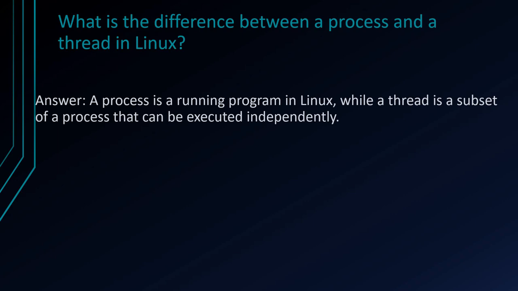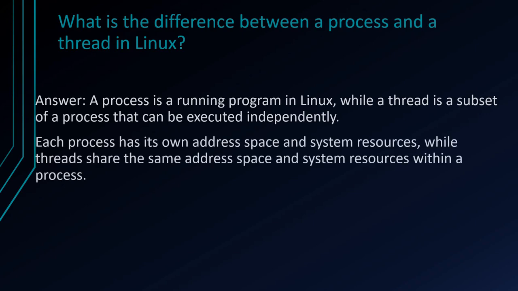What's the difference between a process and a thread in Linux? So a process is a running program in Linux, while a thread is a sub-process of a process that can be executed independently. Each process has its own address space and system resources, while threads share the same address space and system resources within a process.